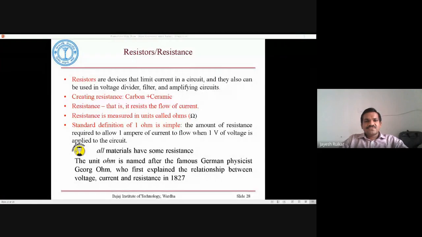So next we will talk about, we'll start with the resistor first. So what is resistance? For example, if you toss a stone or a marble, if you take a stone and throw it on the surface, what happens? It will not go that much of the distance.